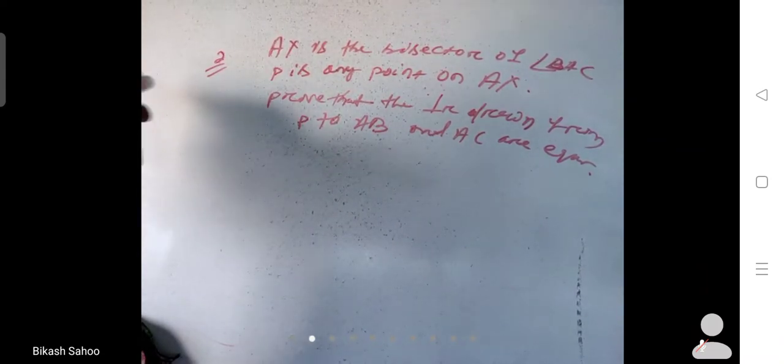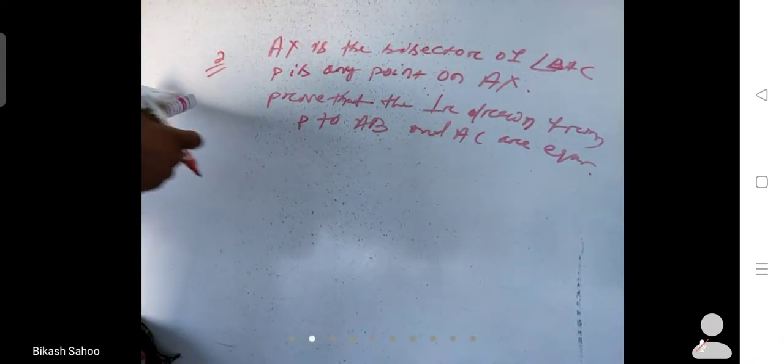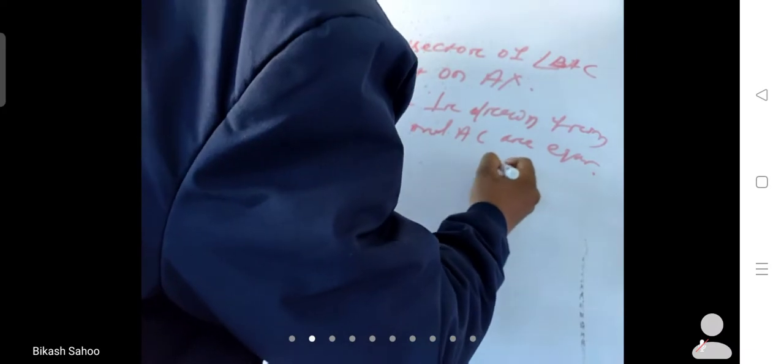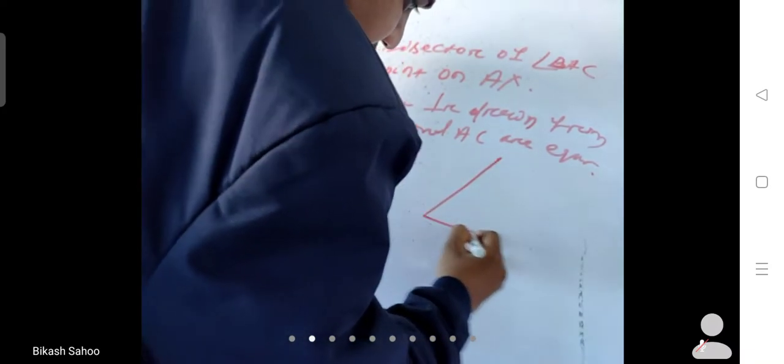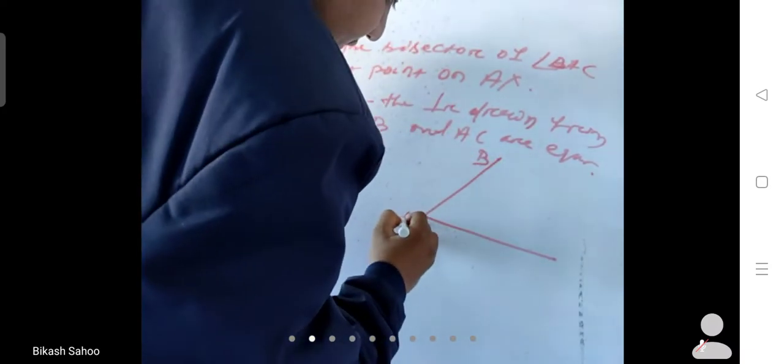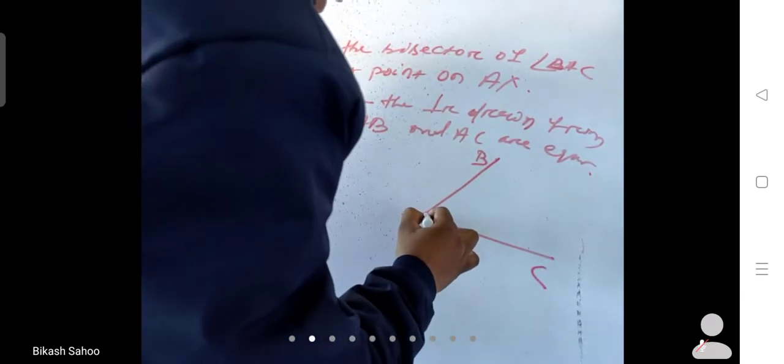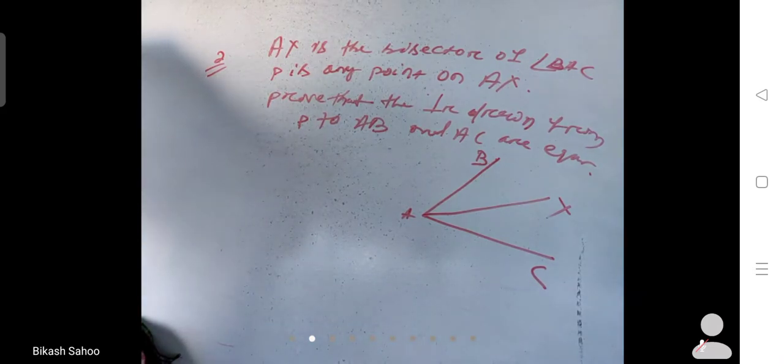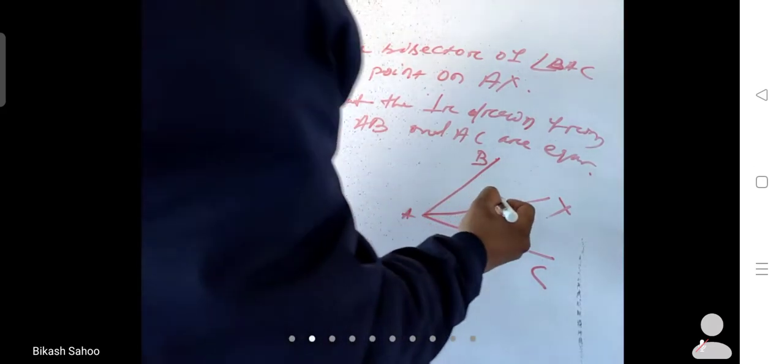So you draw the figure first. AX is the bisector of angle BAC. So you have to draw the angle BAC first, with B, A and C. Then AX is the bisector. This is X. AX is the bisector and P is any point on AX.